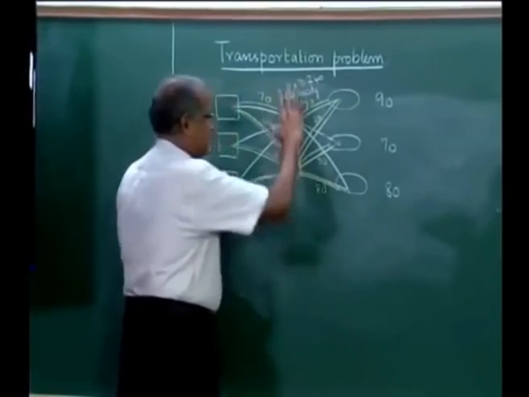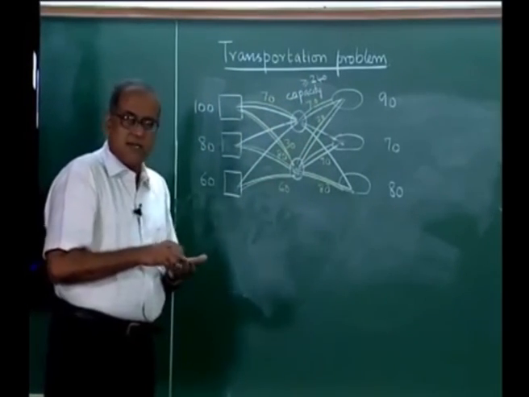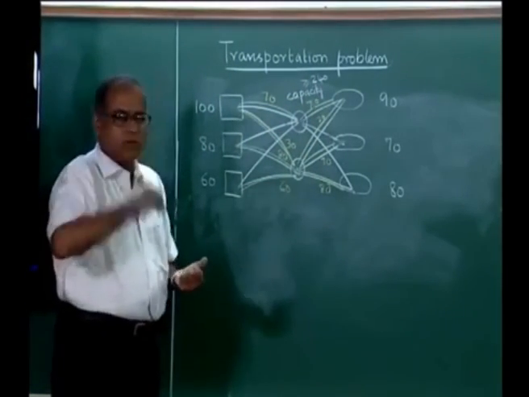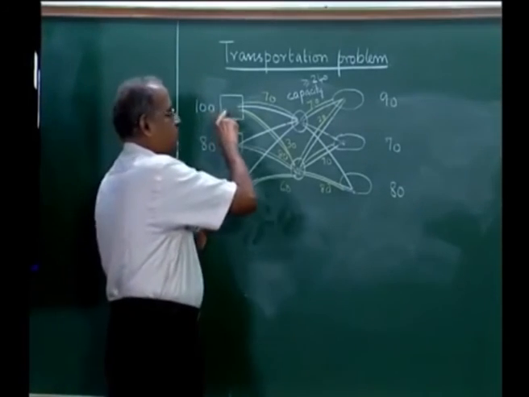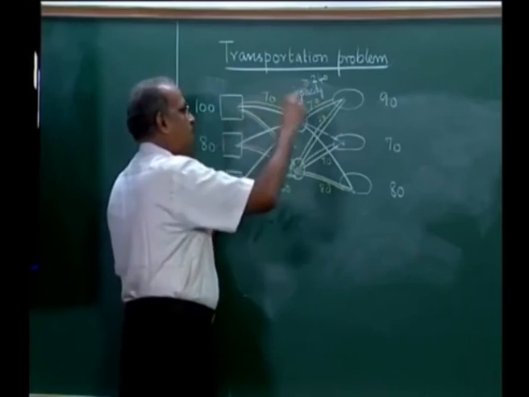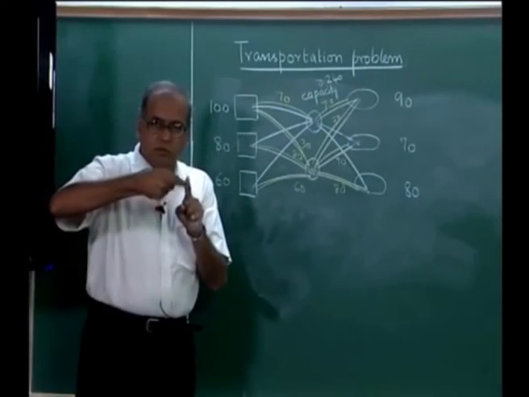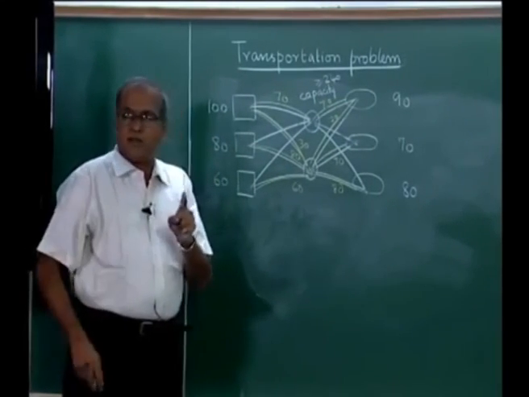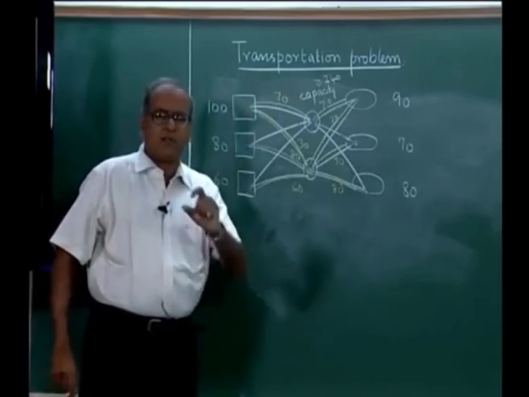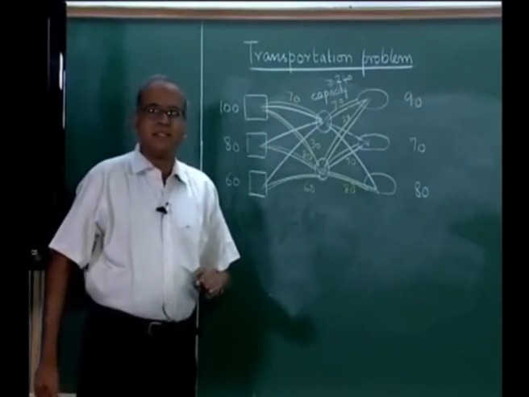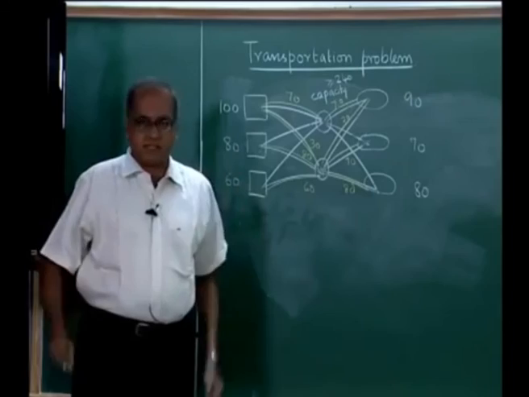If there is no capacity here, then it is only true that if I have to transport this from here to this or this or this, I will route it through an intermediate warehouse. It could be any one of them, I could route it through the intermediate warehouse such that the distance travelled is minimized.